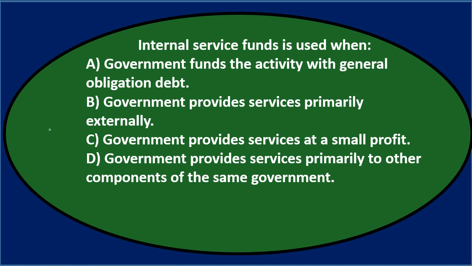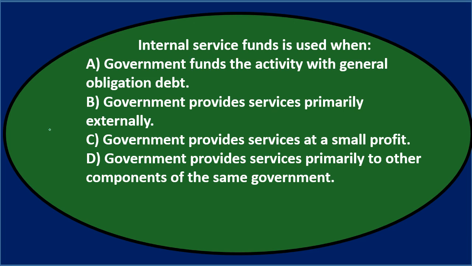Next question. Internal service funds are used when either A, the government funds the activity with general obligation debt, B, the government provides services primarily externally, C, the government provides services at a small profit, or D, the government provides services primarily to other components of the same government. Let's go through this again using process of elimination.